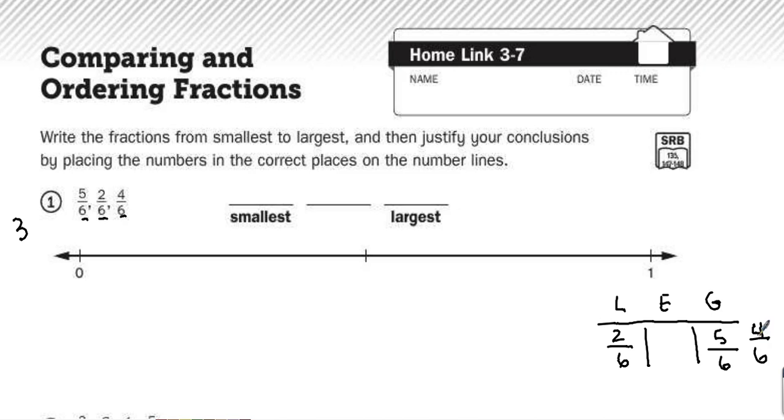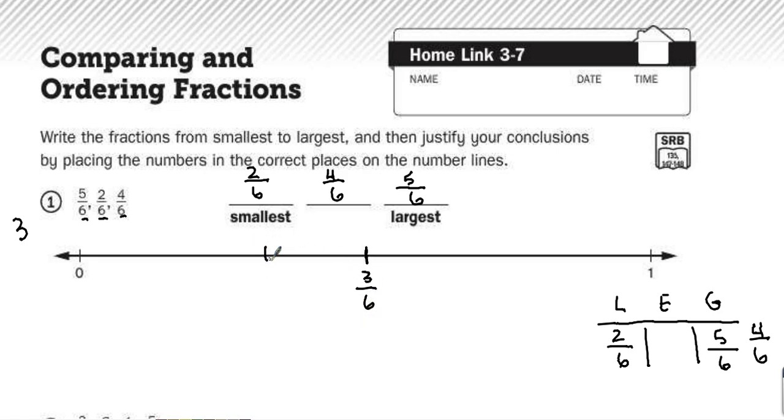Now that I've sorted all of my fractions, I can say, well, 2/6 is the smallest because that's less than half. There are no fractions that are equal to half, and now I'm going to compare 5/6 and 4/6. Because they have the same denominator, I compare the numerators. 4/6 is smaller than 5/6, so 4/6 would be next. 5/6 is largest.